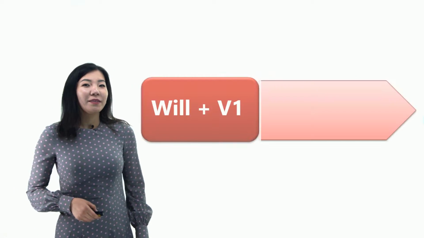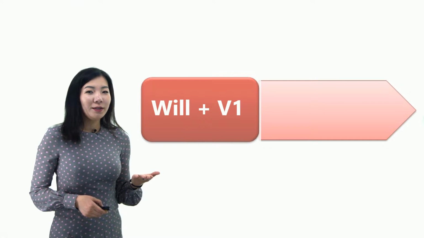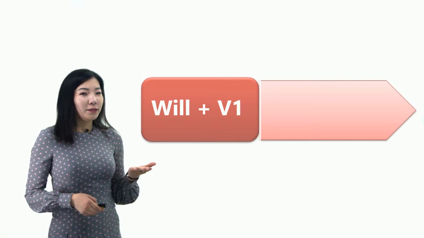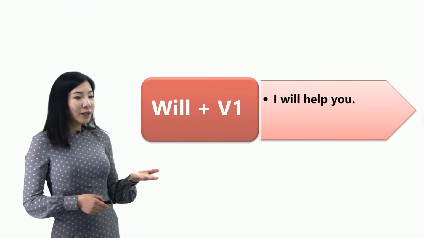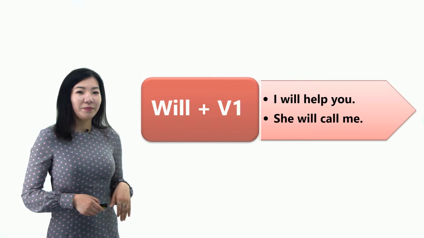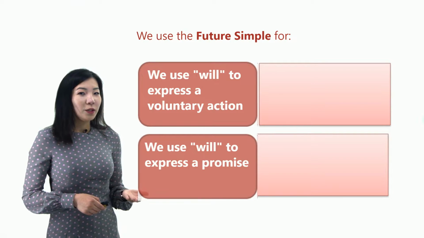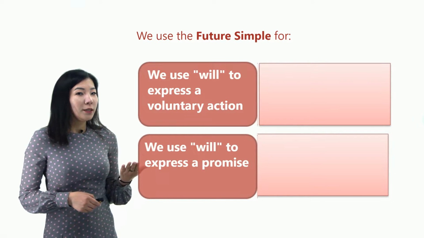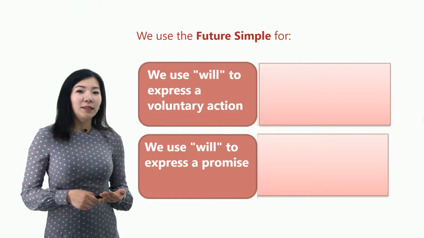To form a sentence in future simple, we need an auxiliary verb will plus the main verb in the base form. For example, I'll help you. She will call me. We use the future simple with the auxiliary verb will to express a voluntary action, as it can be seen in this dialogue.